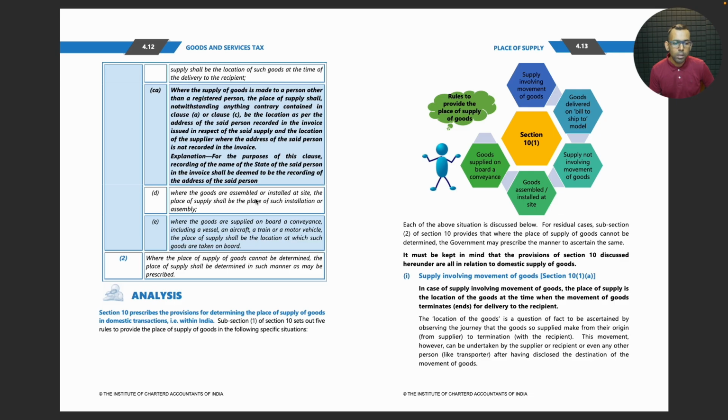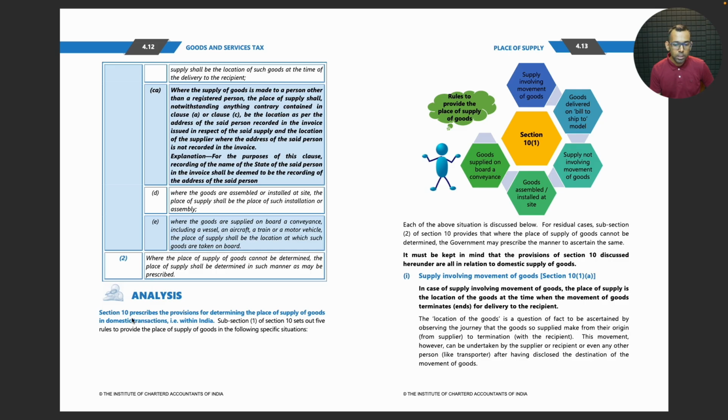Where the goods are assembled or installed at site, the place of supply shall be the place of such installation or assembly. Where the goods are supplied on board a conveyance, including a vessel, an aircraft, a train, or a motor vehicle, the place of supply shall be the location at which such goods are taken on board. Where the place of supply of goods cannot be determined, the place of supply shall be determined in such manner as may be prescribed.